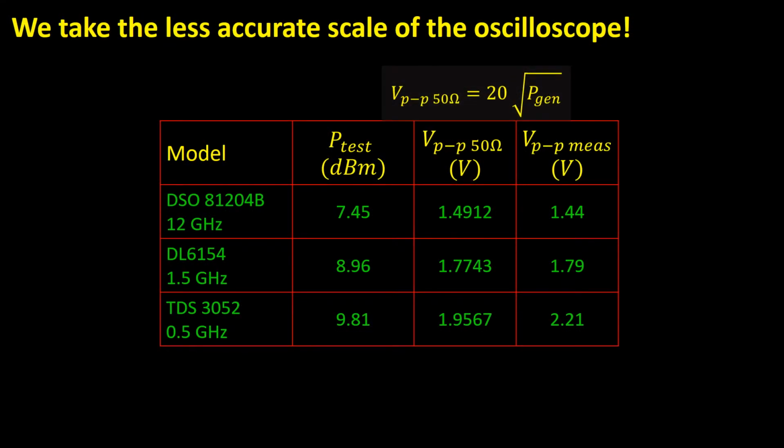This table shows the measurements we did with the less accurate scales. Now the agreement between simulation and measurements is not bad at all. This might seem quite surprising. If you look around the web, you will find tons of videos and technical notes recommending you to use the highest resolution scales. The auto scale button of your oscilloscope will probably try to do so. Indeed, there is a good reason for this.